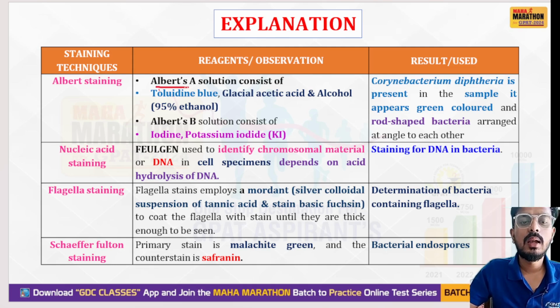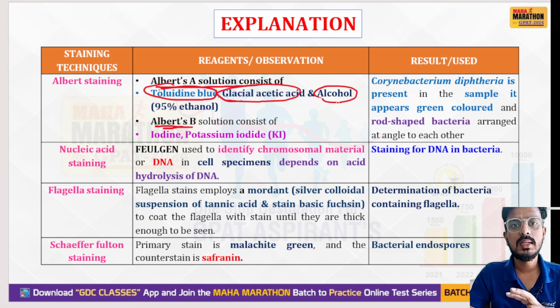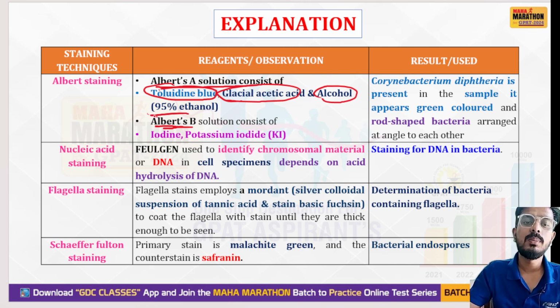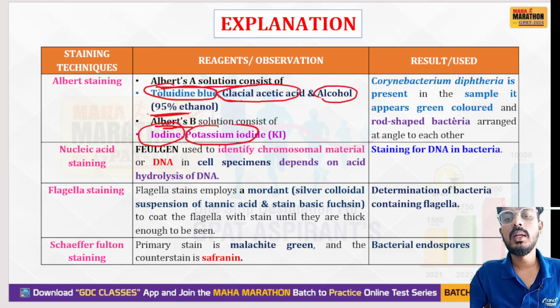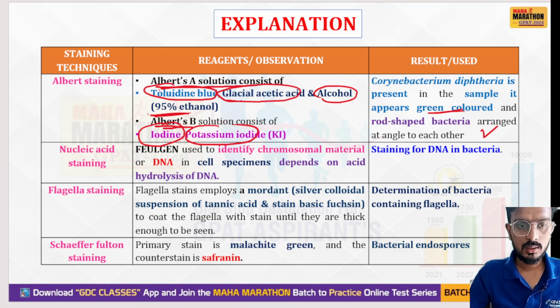Albert staining contains Albert A solution and Albert B solution. Albert A solution contains toluidine blue, glacial acetic acid, and alcohol, that is 95% ethanol. Albert B solution contains iodine and potassium iodide. The result: when it reacts with Corynebacterium diphtheriae present in the sample, it appears as a green color, and rod-shaped bacteria are arranged at an angle to each other.